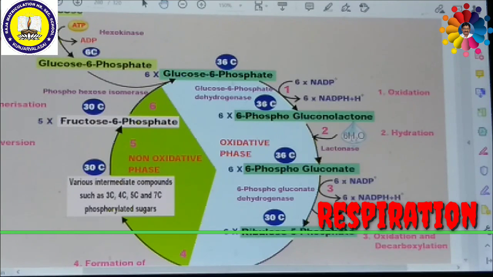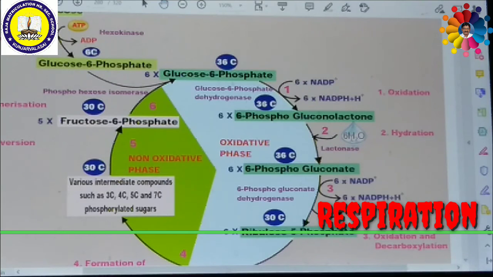Then ribulose 5-phosphate will enter into various intermediate compounds such as a 3-carbon compound like glyceraldehyde 3-phosphate, a 4-carbon compound like erythrose 4-phosphate, 5-carbon compounds like xylulose 5-phosphate and ribose 5-phosphate, and a 7-carbon compound like sedoheptulose phosphate. These are all phosphorylated sugars formed from ribulose 5-phosphate. This is the non-oxidative phase.